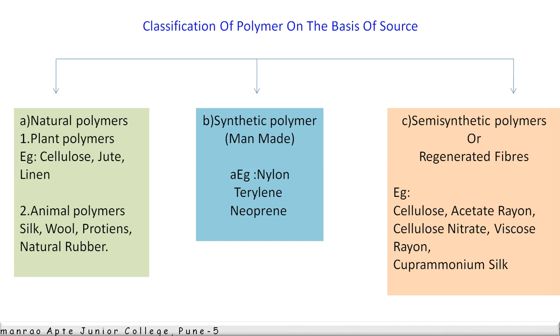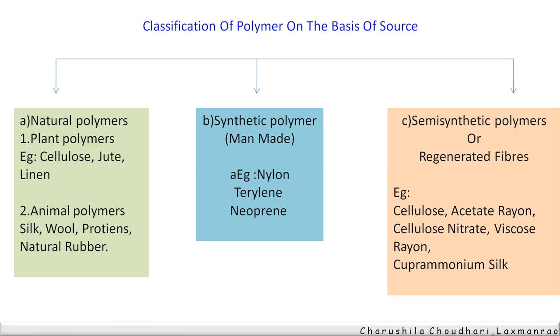The synthetic polymers are the man-made polymers. Means these polymers are synthesized in the laboratory. These are called synthetic polymers. Examples of such polymers are nylon and terylene. More examples are PVC, polythene, Orlon. So these are examples of synthetic polymers. That means these are man-made polymers.